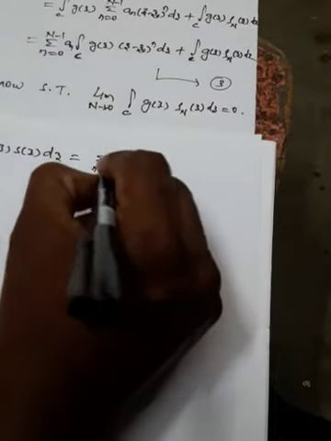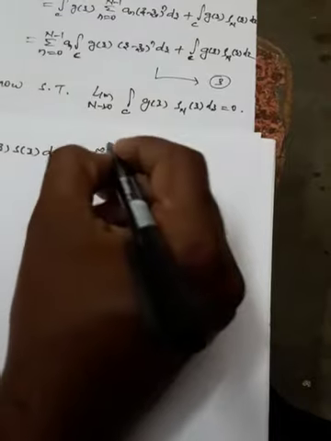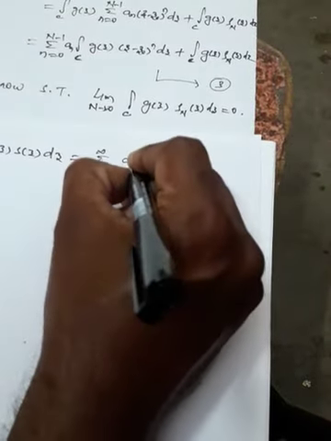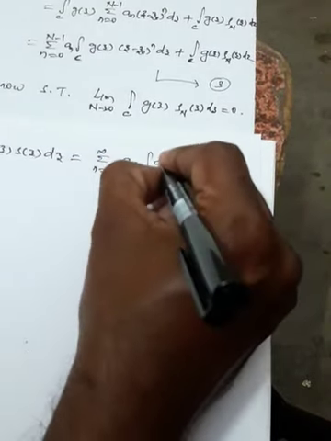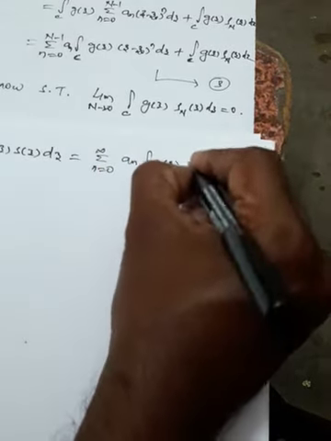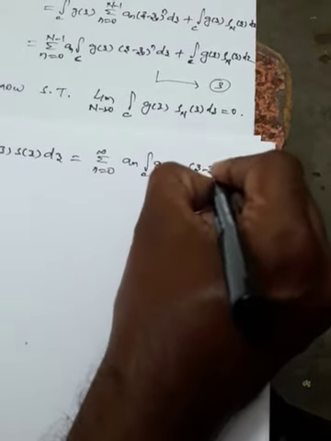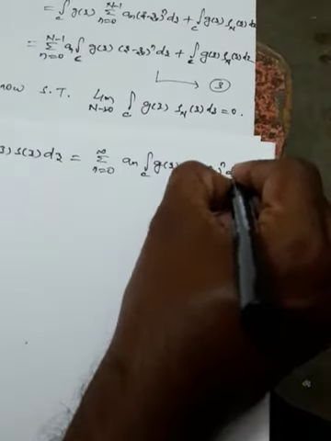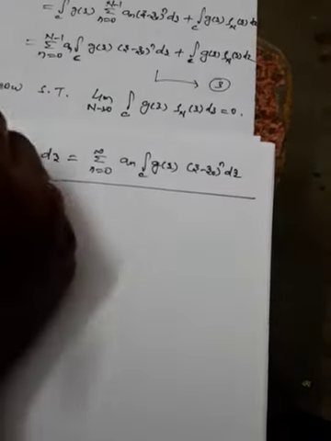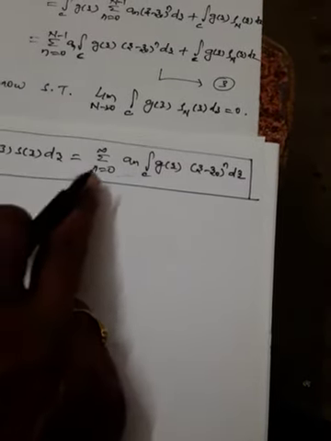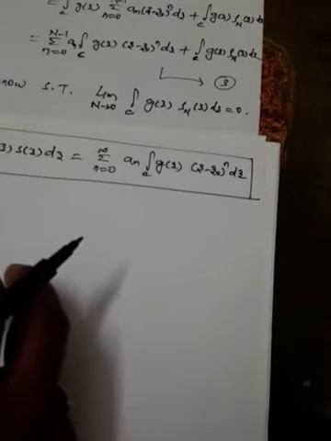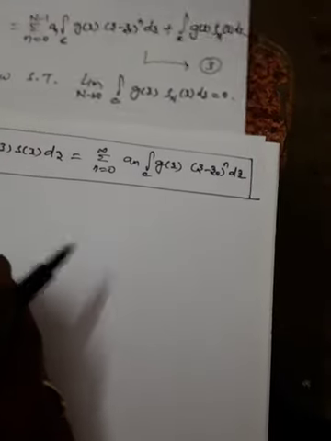So what you will get now is the summation n equal to 0 to infinity. As n tends to infinity, this becomes infinity. So what we can write here is the summation n equal to 0 to infinity, and I may write the integral over C of g of z into (z minus z naught) whole power n dz. Now this is the value which we got from the simplification.